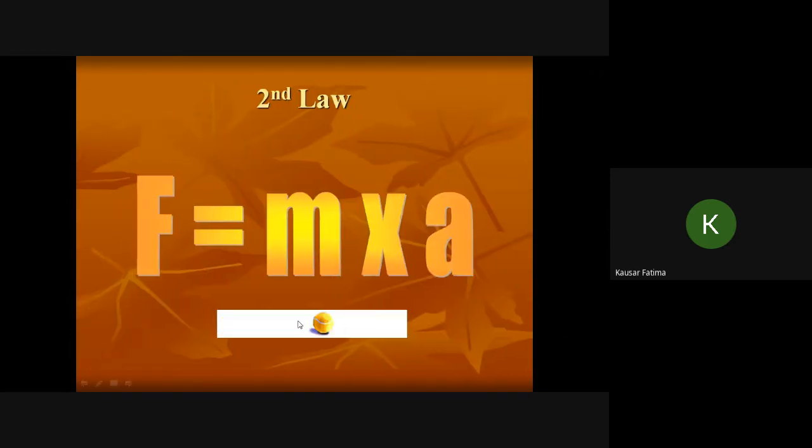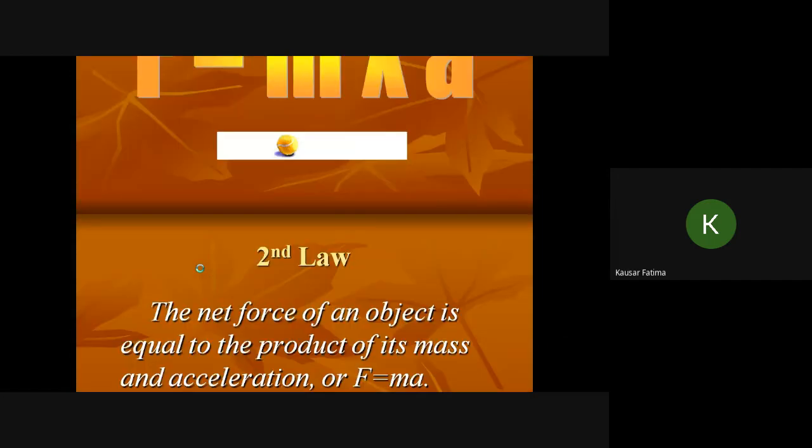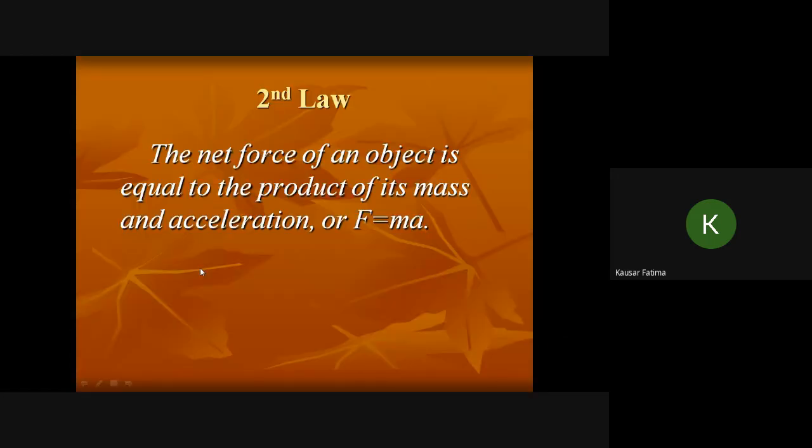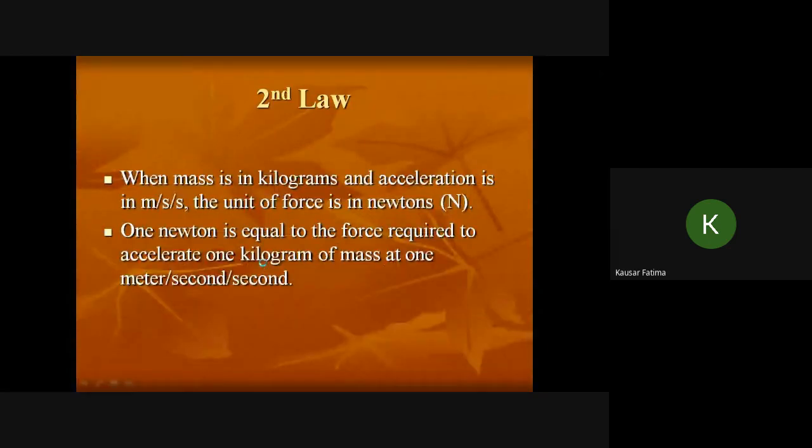Second law, very famous. F is equal to ma. Here a is acceleration, m is the mass of the body, and F is an unbalanced force. What does the statement say? The net force on an object is equal to the product of its mass and acceleration, or F is equal to ma. Okay, so let us go back and discuss a little more.